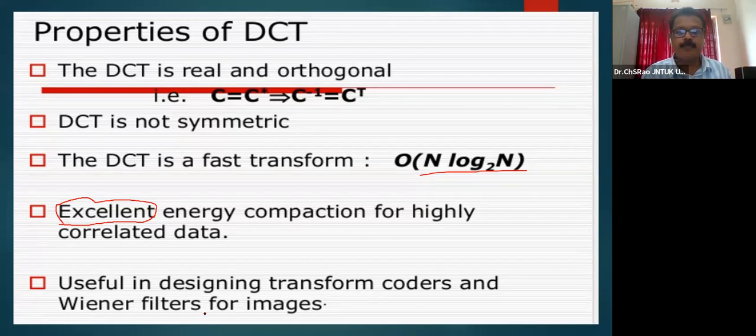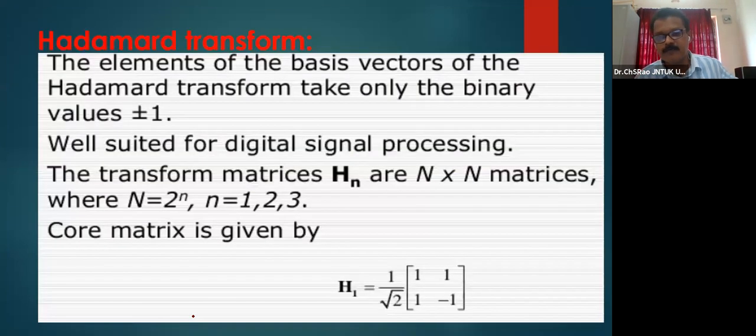We call JPEG a kind of compression coding technique. Transform coders and Wiener filters also make use of DCT. As I told you, Wiener filter is a kind of filter which we make use of in restoring the lost content present in the signal. Another 20-25 minutes is left over.